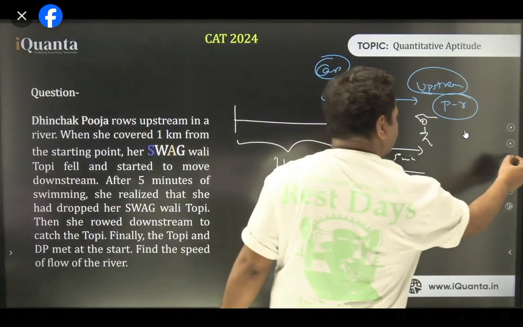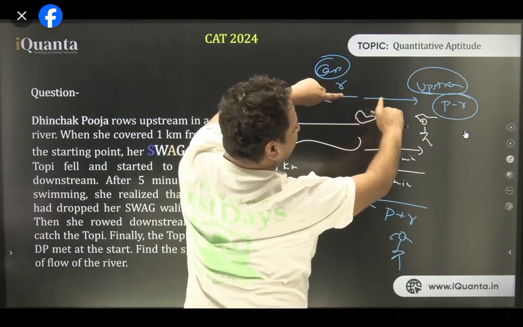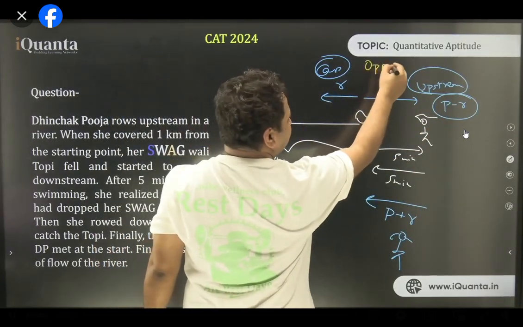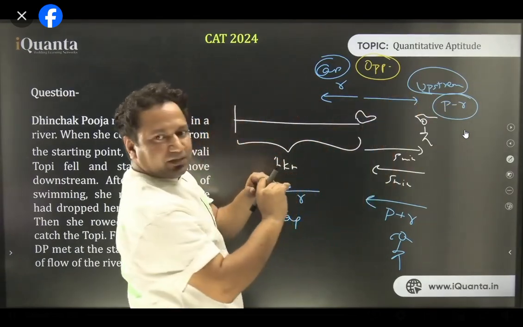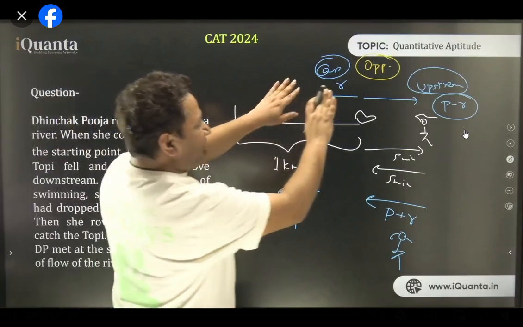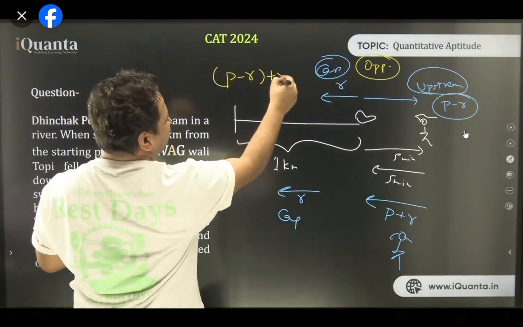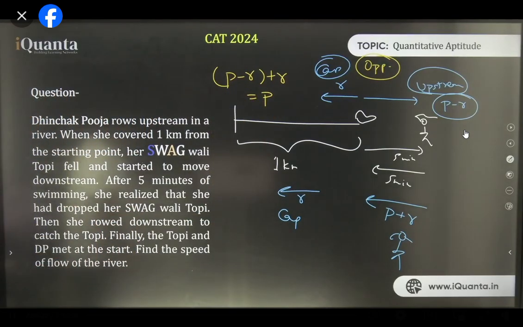Okay. So, in this case, Pooja and Cap are moving in opposite directions. Yes or no? Here direction is opposite, which means Pooja's and Cap's speeds will be added because these two bodies are moving on the stream. Stream को भी हटा के इनकी speed पे देख रहे हैं. So they are moving in opposite directions. That means speeds will be summed. So if I add Pooja's speed and Cap's speed, that is P minus R plus R, I'll get P only. The relative speed becomes P only.